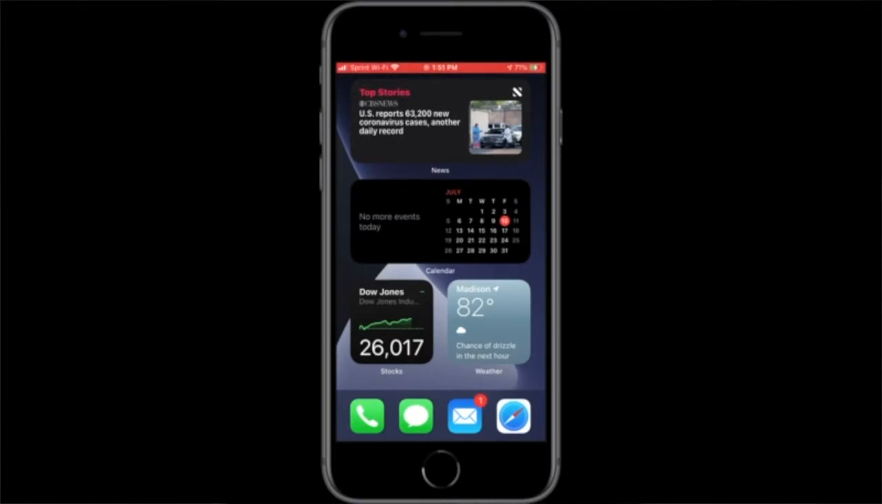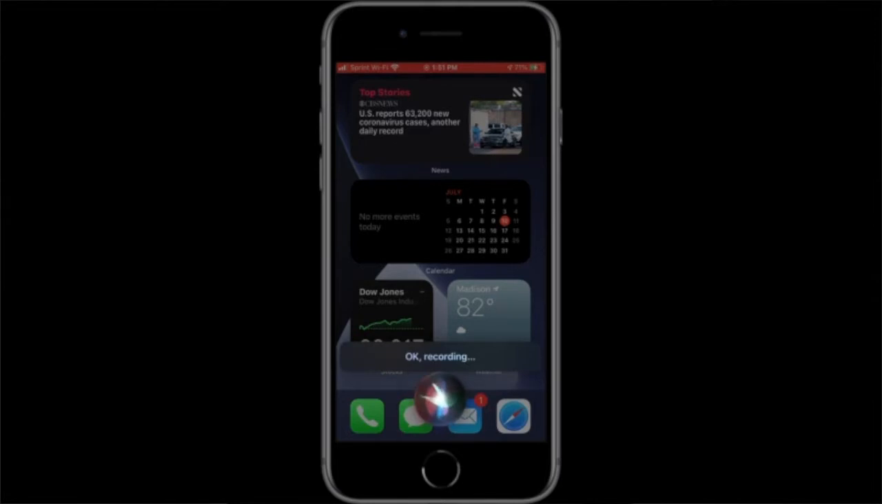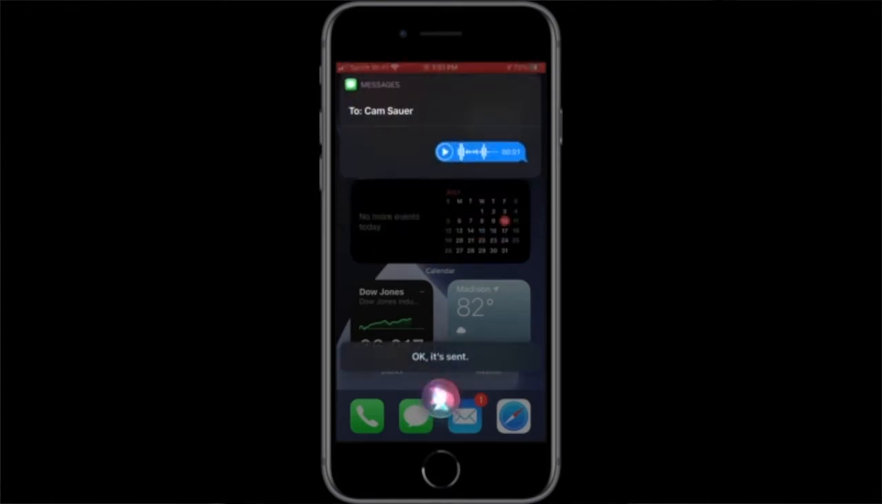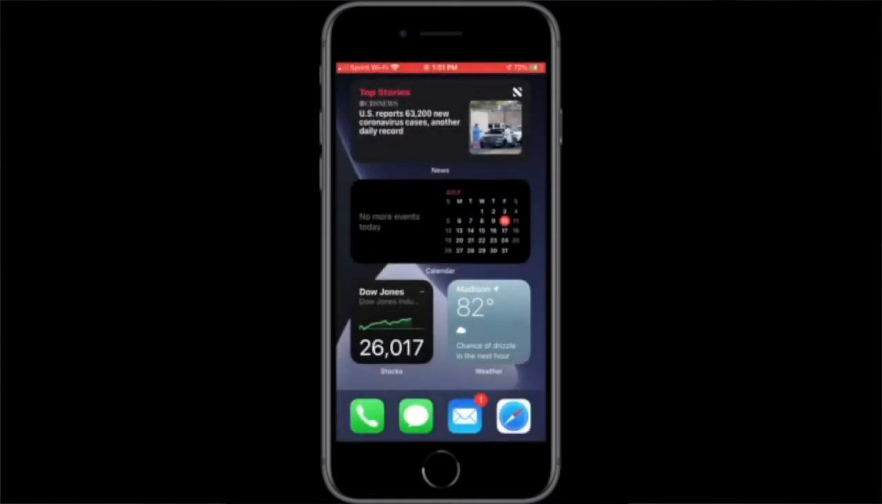You can also now send audio messages. Send an audio message to Cam. Okay. Recording. Hi, this is a test. Great. Send it to Cam. Okay, there you go, it's sent. So you can send audio messages directly from Siri now, which is nice. I don't think you had access to that before.